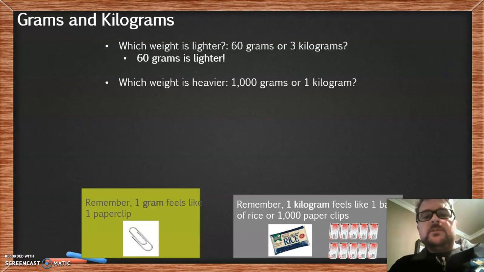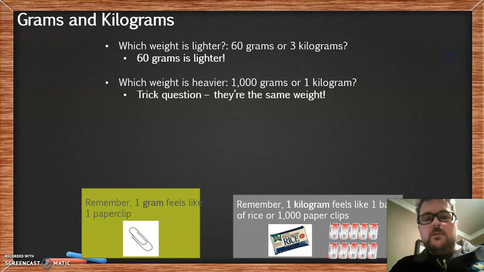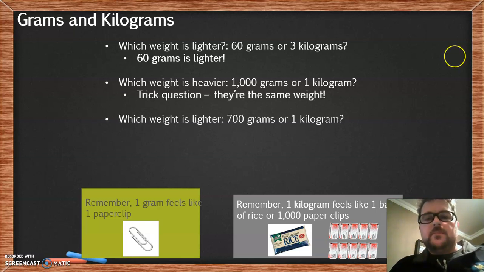The next one, which is heavier, 1,000 grams or a kilogram? That's correct, they equal. Okay, trick question. They are the same weight. The next one, which is lighter, 700 grams or 1 kilogram? That's correct, 700 grams is the lighter one.